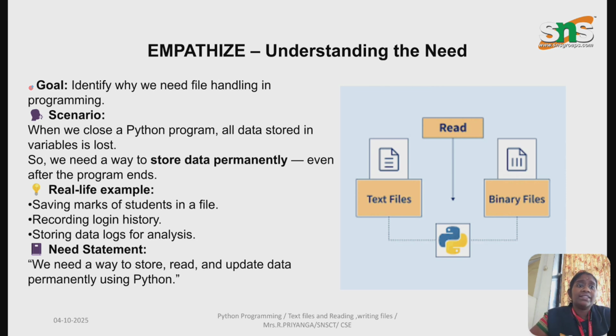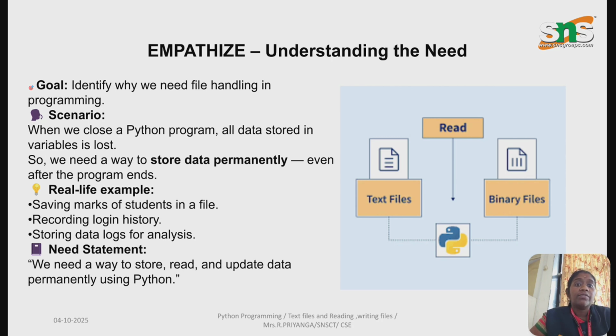First we want to understand the need. The goal is to identify why we need file handling in programming. Here is the scenario: when we close a Python program, all data stored in variables is lost, so we want to store the data permanently in a file. For example, real-time examples are saving marks of students in a file, recording login history, and storing data logs for analysis.